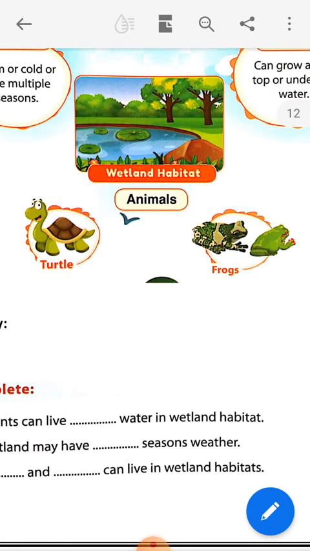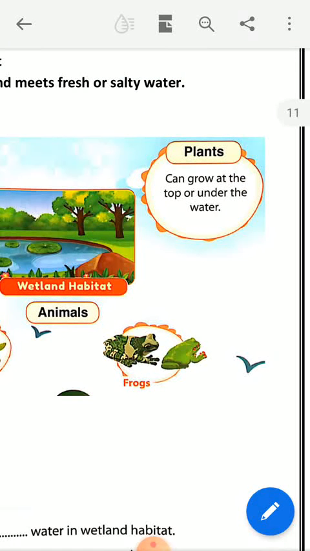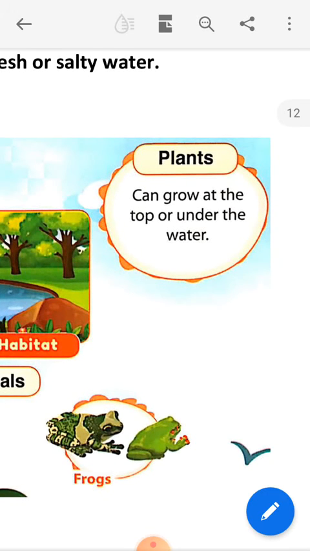Okay, frogs and turtles. The plants which can live in wetland are the plants which can grow either on the top or under the water.